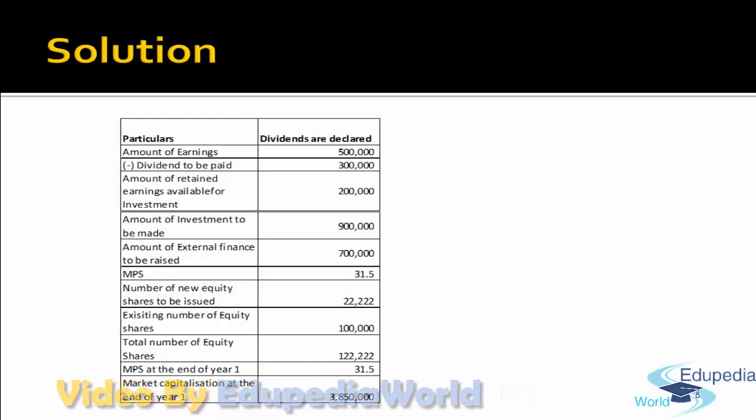And how do I compute the market capitalization? By multiplying it with the market value of the share, which is 31.5. We have just computed that. So if the company is declaring dividend, since the number of shares is 1,22,222, market capitalization will be 38,50,000.